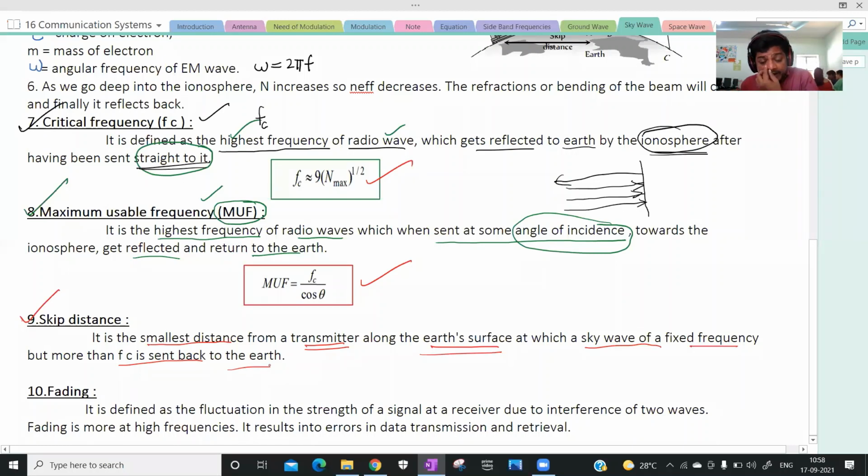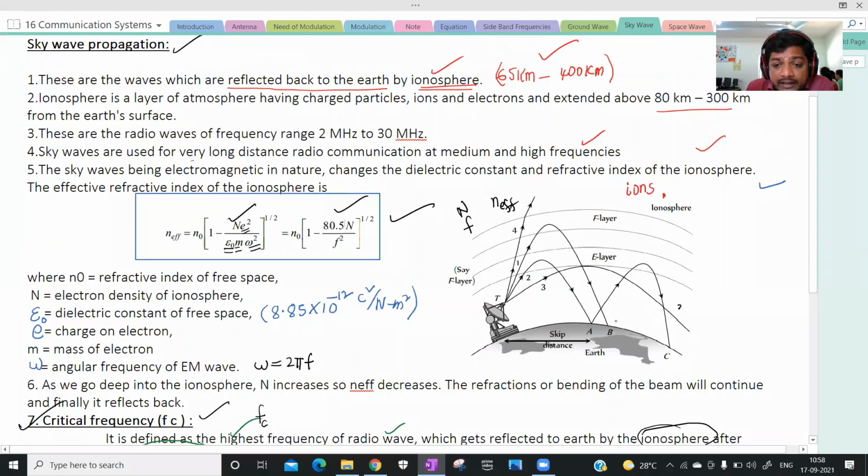For example, if you send electromagnetic waves having frequency more than the critical frequency, the rays will reach the earth at a particular point.